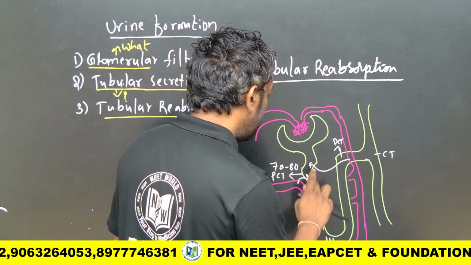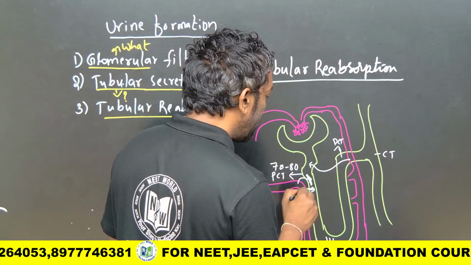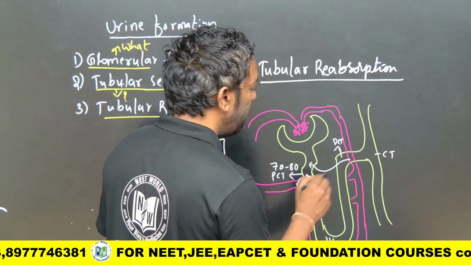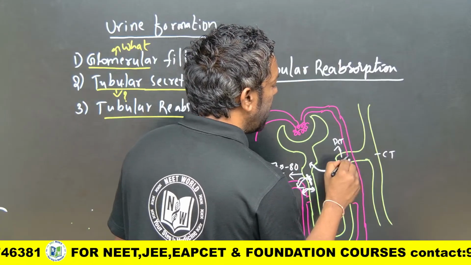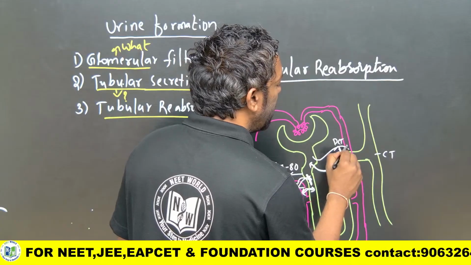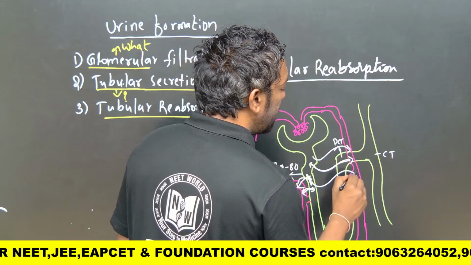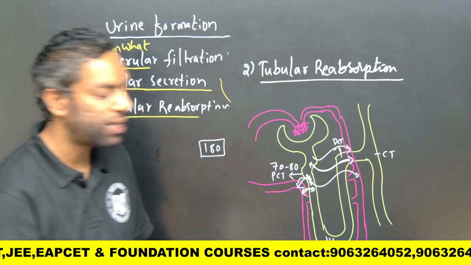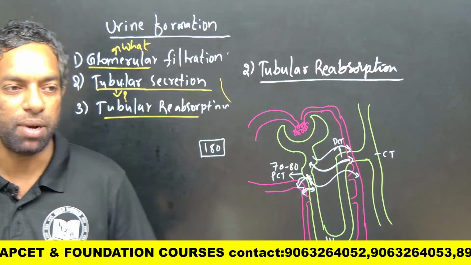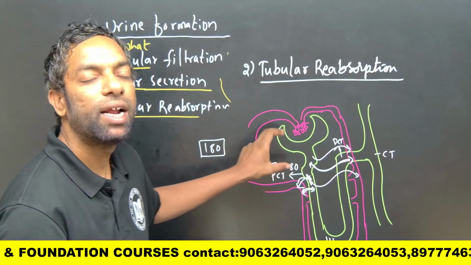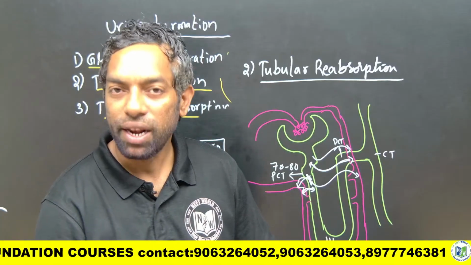Reabsorption is going to take place from the renal tubule to the blood vessel. In the PCT part, 70 to 80% reabsorption takes place from the renal tubule to the capillary network.